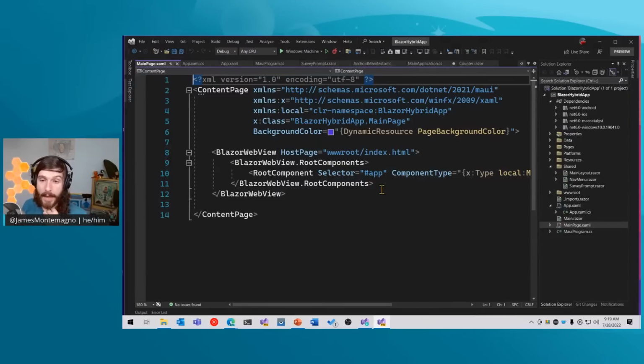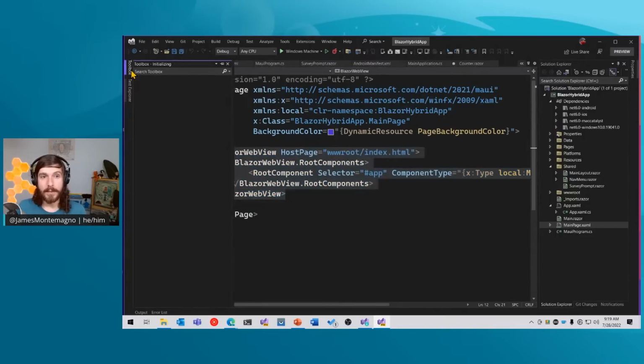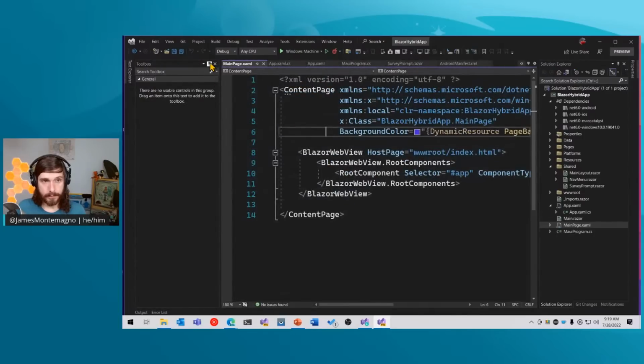And we can see that this is XAML. So this is .NET MAUI XAML. You could also write this in C# as well. It's up to you. But what we can see is that it's a main content page. So that means you can have multiple different things inside of here. Like you can have not only this Blazor web view control, but you could also, for example, have native controls as well. So if you open up this toolbox over here, it should show up.